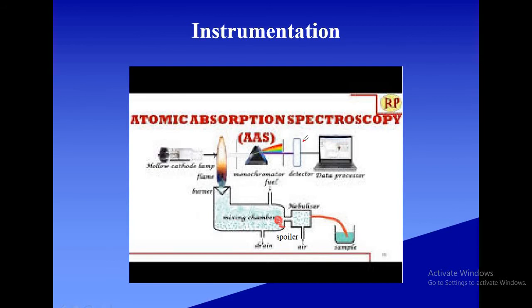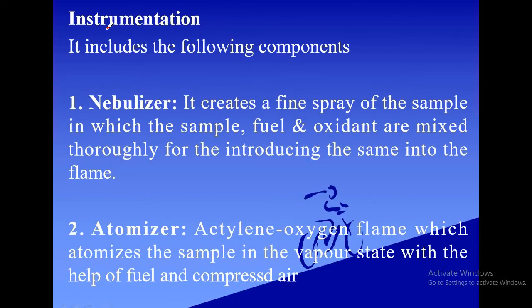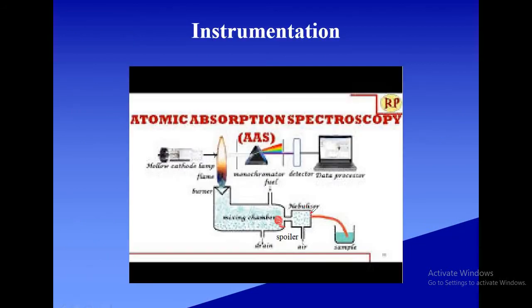I think most of the things you have already studied in flame photometry except the hollow cathode lamp. More about this let us study in the next slide. Now the instrumentation part includes the following components. You know the nebulizer part, it has already been explained. In the nebulizer, air is sucked inside, and then the solution also will be sucked into the nebulizer. There it forms a fine mist or spray, and then it is let into the mixing chamber.